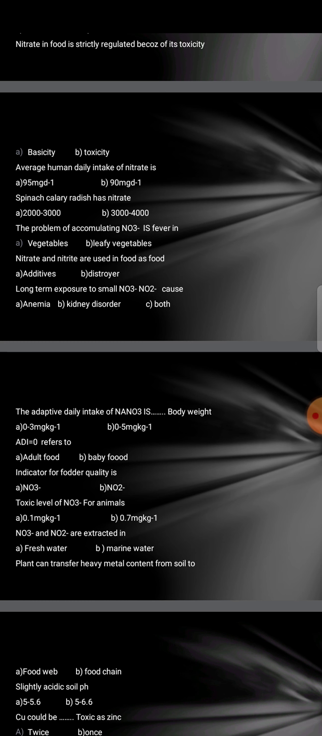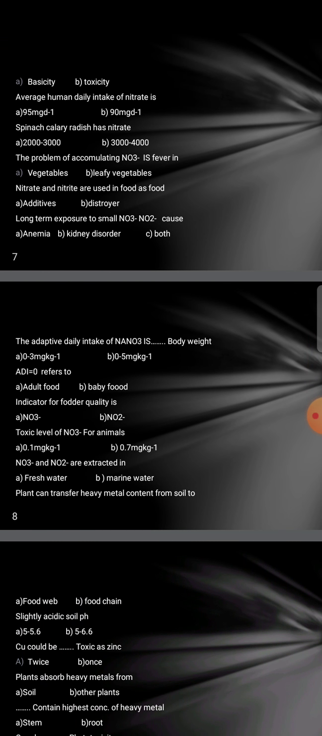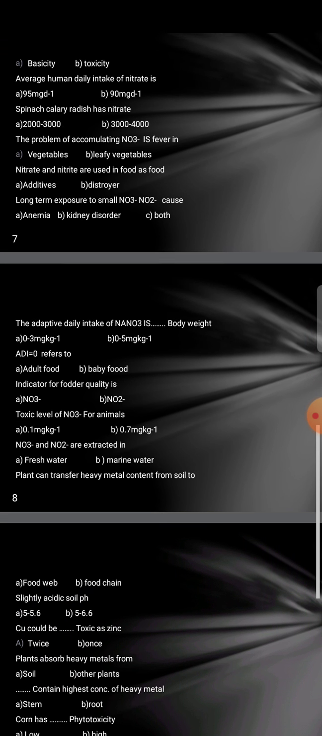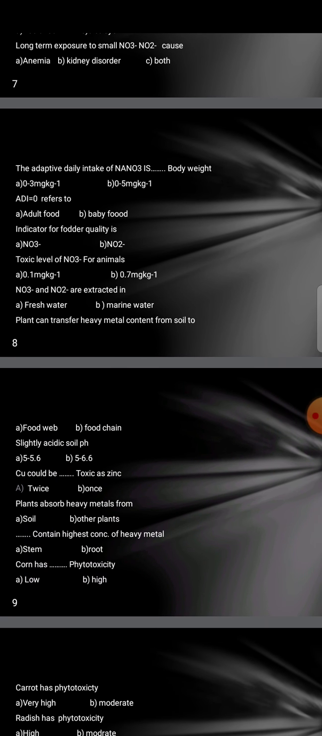Toxic level of NO3 negative for animals. It will be 0.1 or 0.7. So answer will be B, 0.7. NO3 negative and NO2 negative are extracted in fresh water or marine water. It will be fresh water. Plant can transfer heavy metal content from soil to food web or food chain. It will be food web.